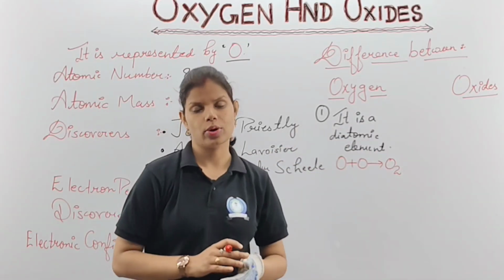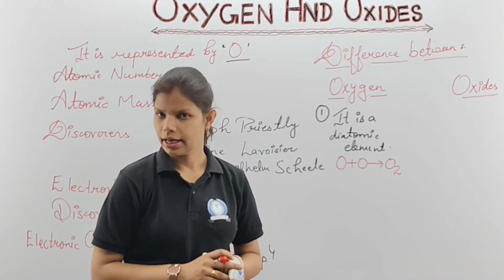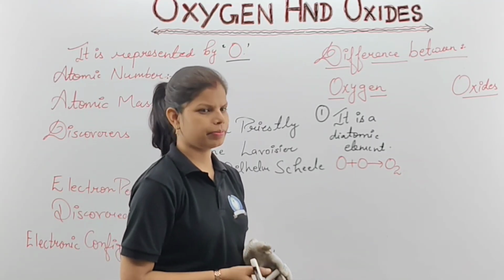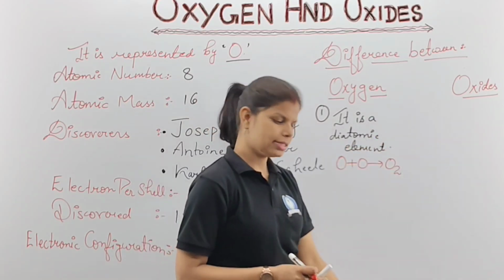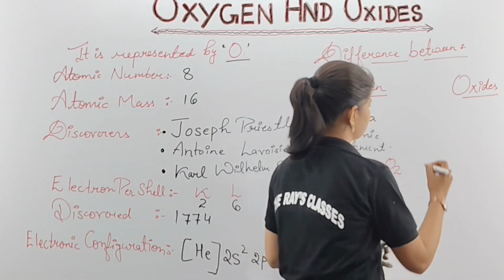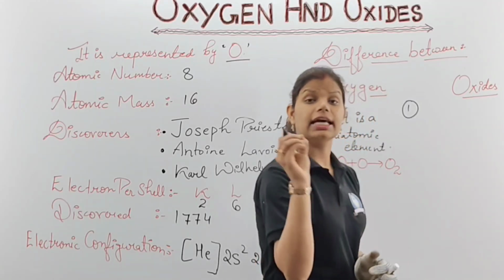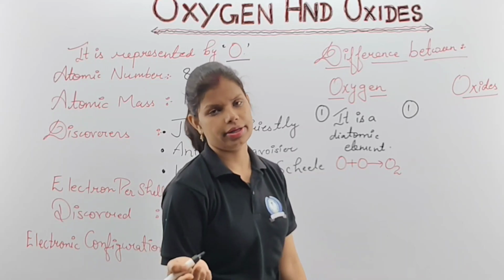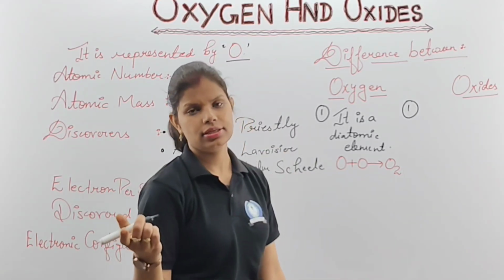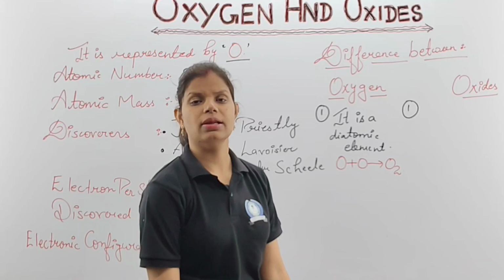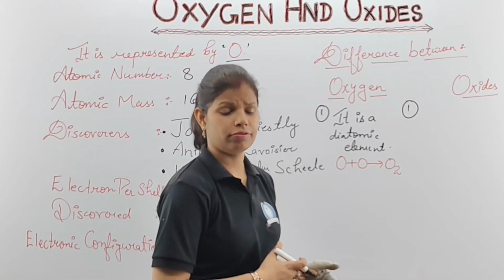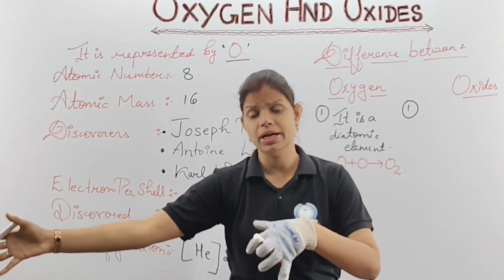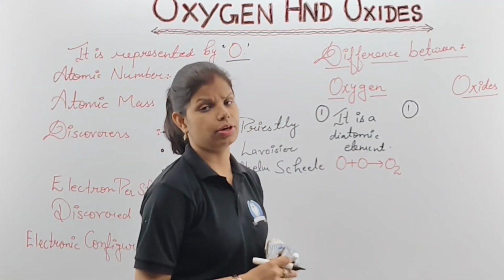But when we talk about oxides, it is an ion. Ion means it can express as positive or negative, totally depending upon the charges. Clear, no? That means it is an oxide ion. So the first point you can write for this one is that it is an ion. And ion, I told you, is the charge present on the elements. Like sodium Na has a positive charge, and Cl has a negative charge, Cl minus. All these totally depend upon the electronic configuration as well as the taking or giving of electrons by the different elements. That I am not going to discuss because that is a separate branch of chemistry that we will discuss in the atomic structure topic.